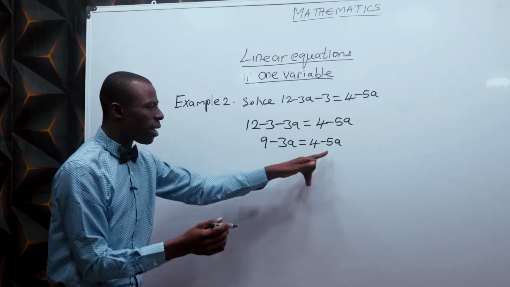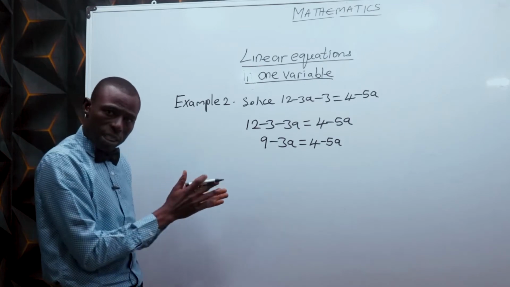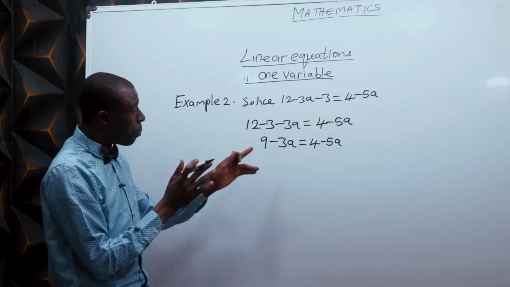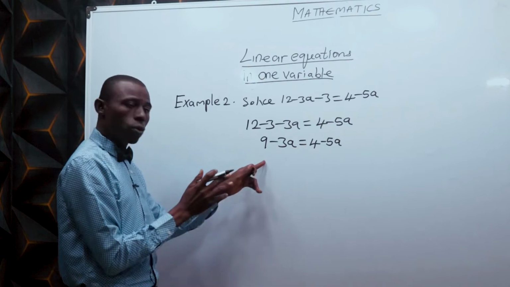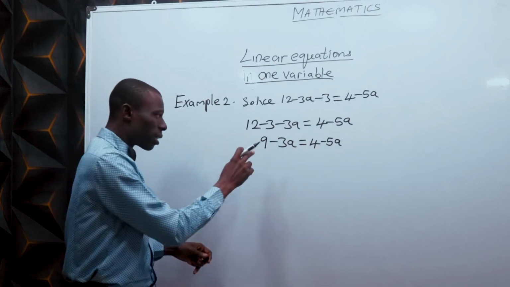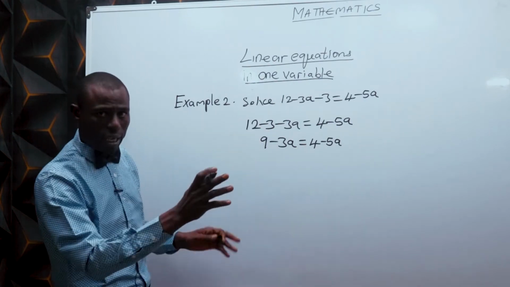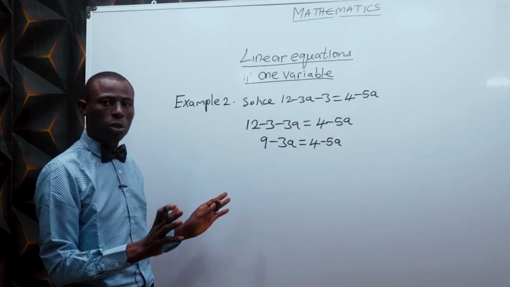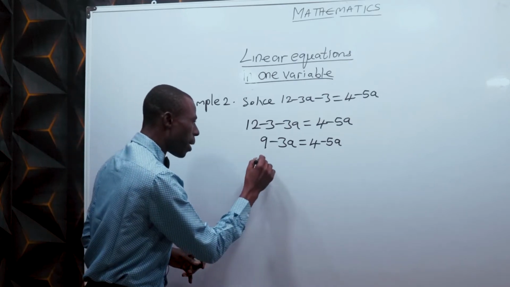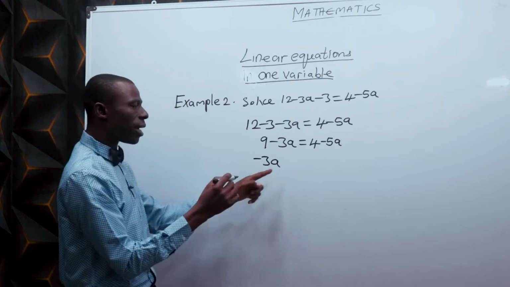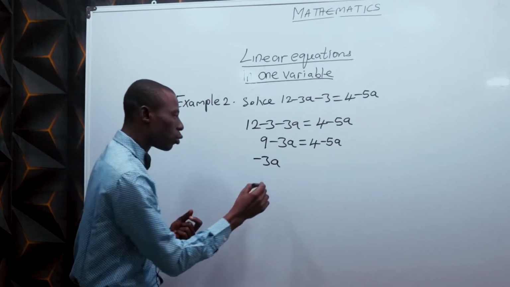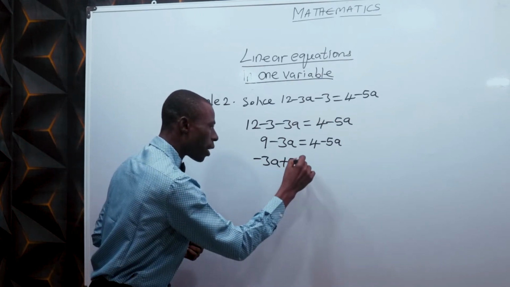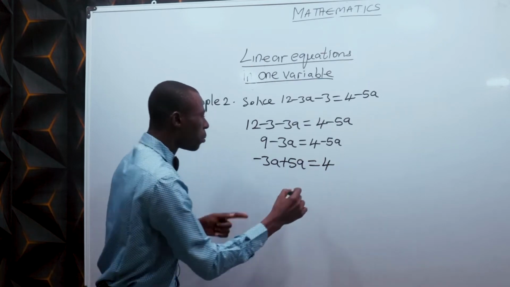Minus 3a and minus 5a, they are like terms. Bring them together. It depends. You may bring minus 5a to minus 3a, or you may take minus 3a to minus 5a. Anyhow, it depends on you. But I take minus 3a, I retain it here. I bring minus 5a to this side to become plus 5a, which is equal to 4.